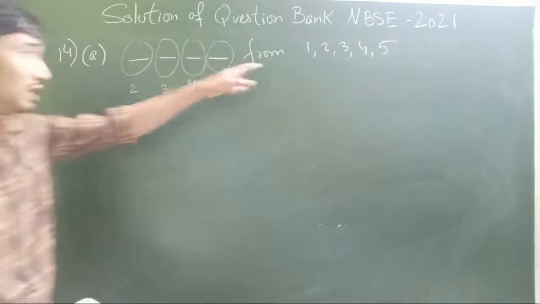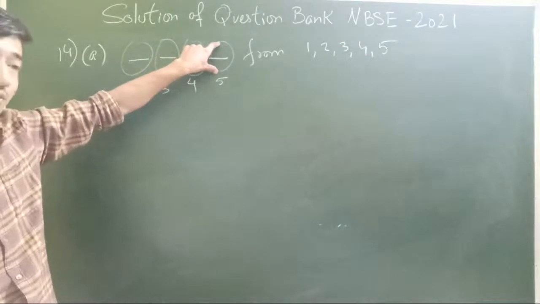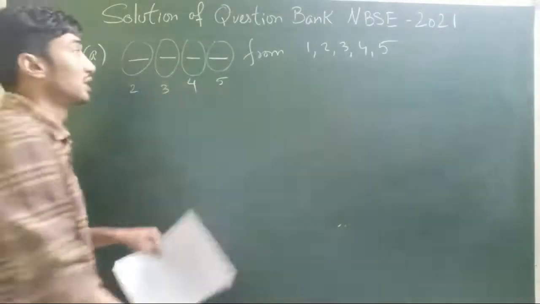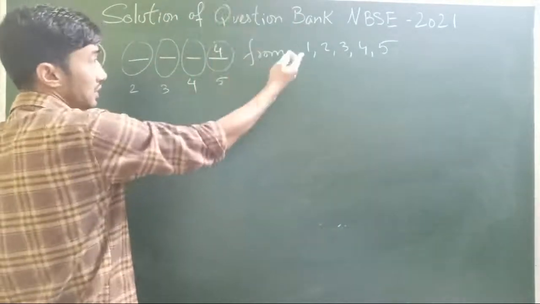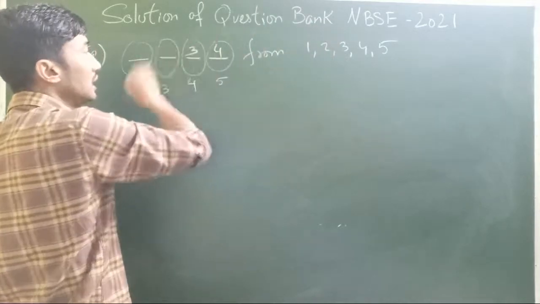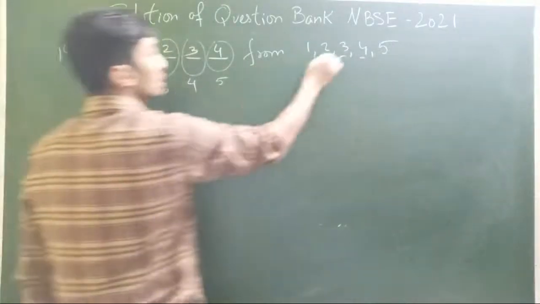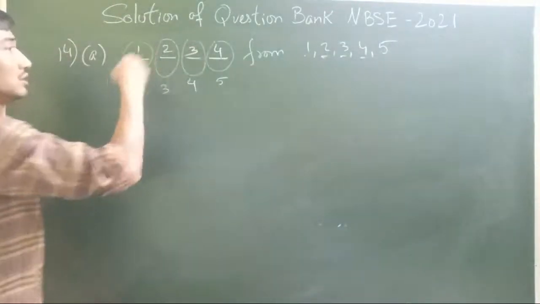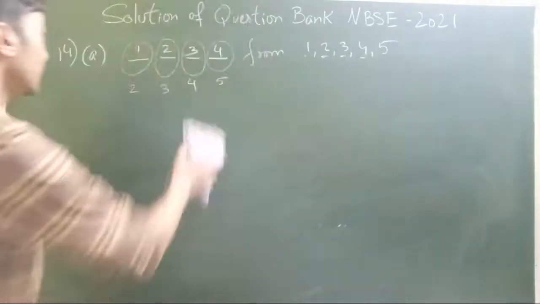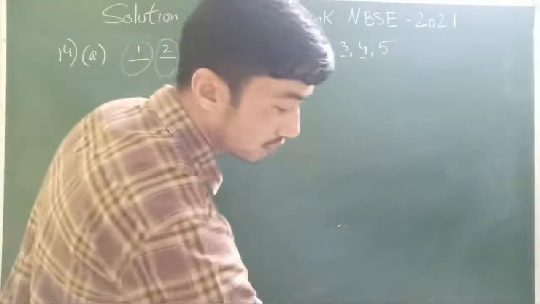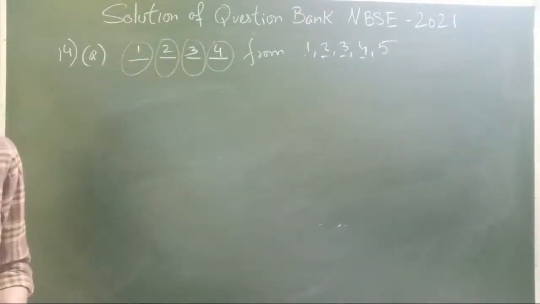For a 4-digit number you have these 5 options, and no digit should be repeated. So in the beginning, whatever digit you choose, 5 options. Suppose I write 4, I cannot repeat 4, so I'm left with only 4 options: 1, 2, 3, 5. Similarly, if I use 3, then 4 out, 3 out, I have only 3 options left. If I choose 2, 2 out, then I have only 2 options left. That's the simple concept. But let's do it directly with the formula. Sometimes if you forget, these are all just common sense questions, so you can write down directly.